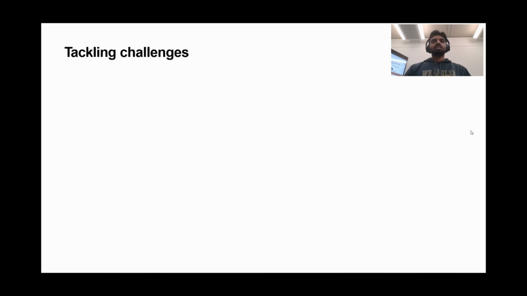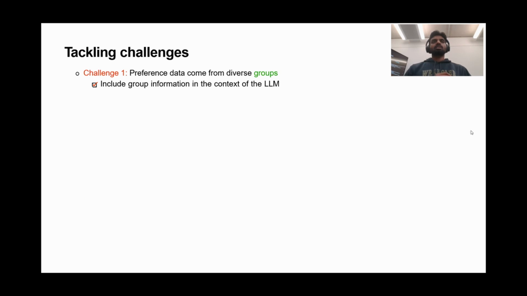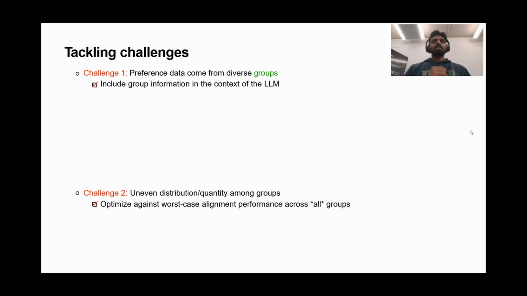We tackle this challenge by the following strategies. Challenge one is that the preference data come from diverse groups. We handle this by including group information in the prompt. Challenge two is that data from different groups vary in terms of size and distribution. We handle this by optimizing for the worst group performance.